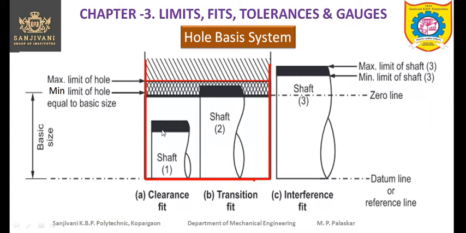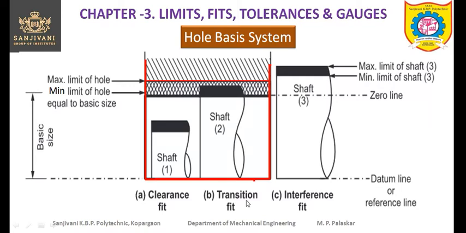So definitely we are having this much clearance. The dimension of the maximum shaft, or the biggest shaft, is smaller than the smallest hole. So we are always going to get the clearance here. This is the clearance fit.